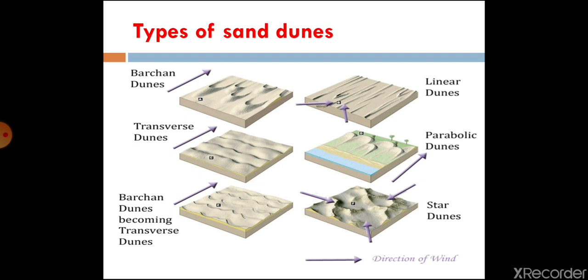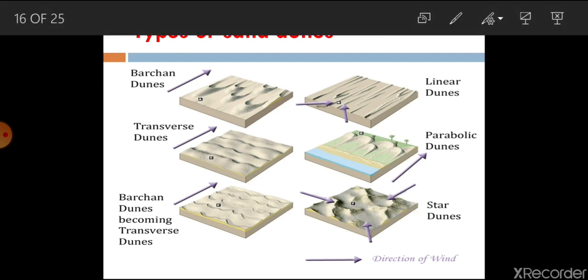If we see the first one, Barkan dunes, here you can see the wind direction. This is the wind direction. This is the wind direction. Now when wind is blowing from an area of desert, it creates such a structure.